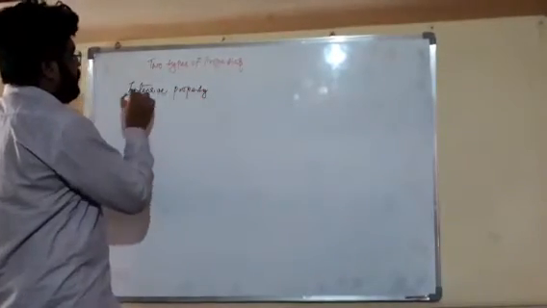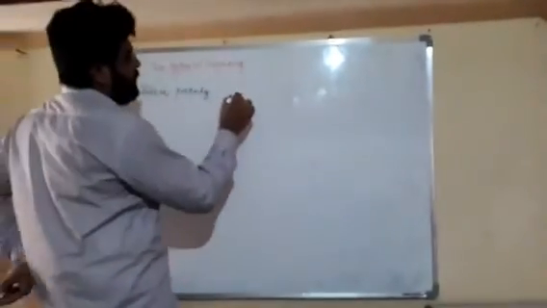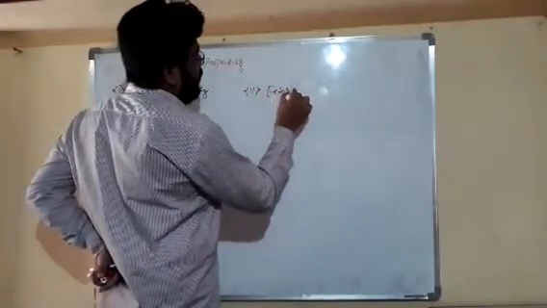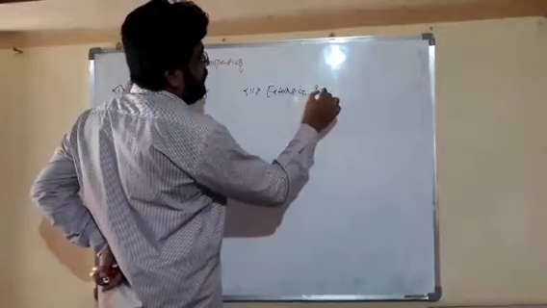One is intensive property, friends, and another one is extensive property.